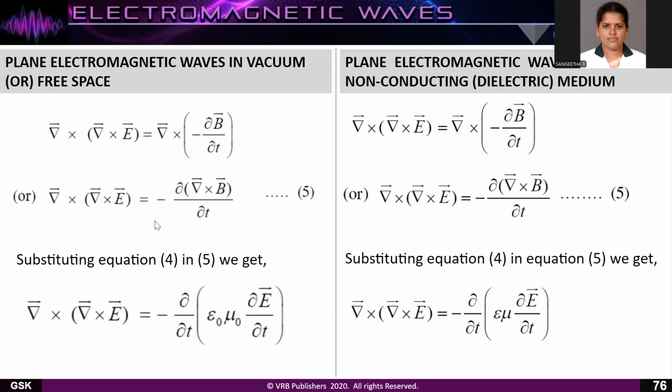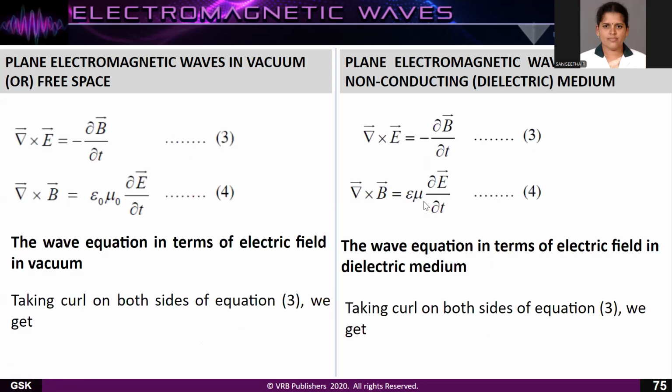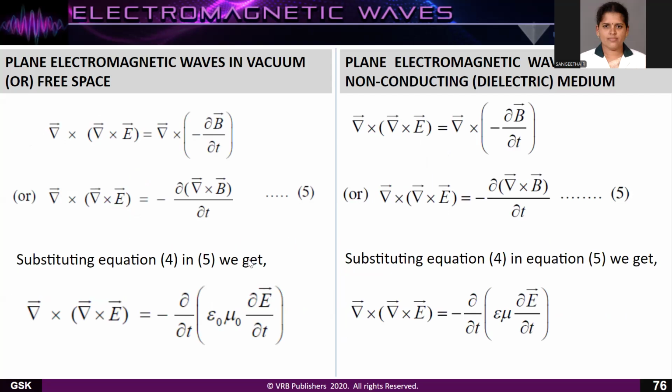So instead of del cross H, you substitute equation 3, and instead of that, substituting equation 4 in 5, what happens? Del cross E vector is equal to minus dou by dou t of del cross B. So here, substituting equation 4 in 5, del cross B vector is what? Epsilon mu into dou E by dou t.